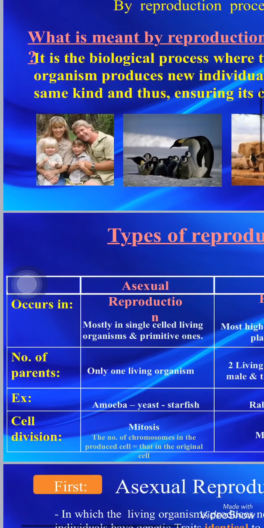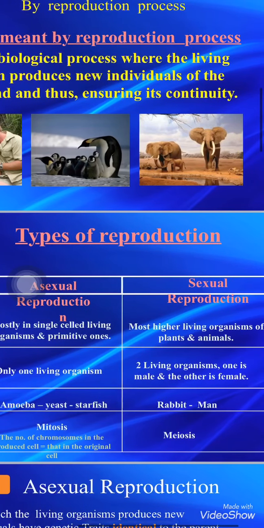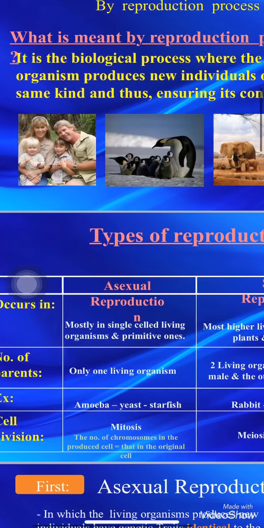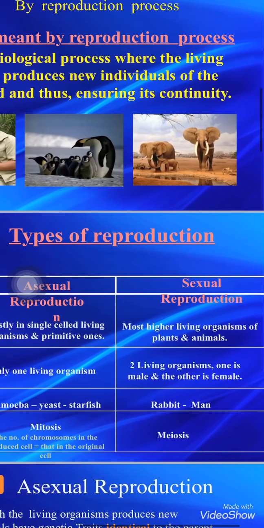The examples for the organisms which undergo asexual reproduction are the amoeba, yeast, starfish, and a lot of other organisms. We will talk about them later. In sexual reproduction, rabbits, for example, and man. The type of cell division used in asexual reproduction is mitosis. Why? Because in the asexual reproduction, the number of chromosomes in the produced organism equals that in the original organism, or in the parent. They are equal. While the type of cell division in the sexual reproduction is meiosis, as we studied in lesson 1.